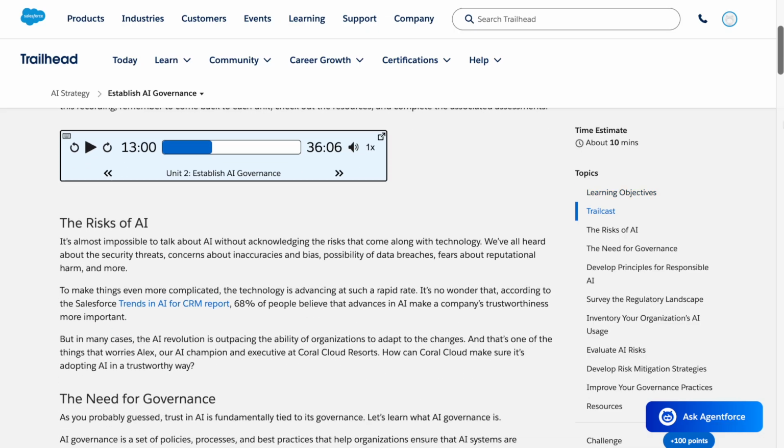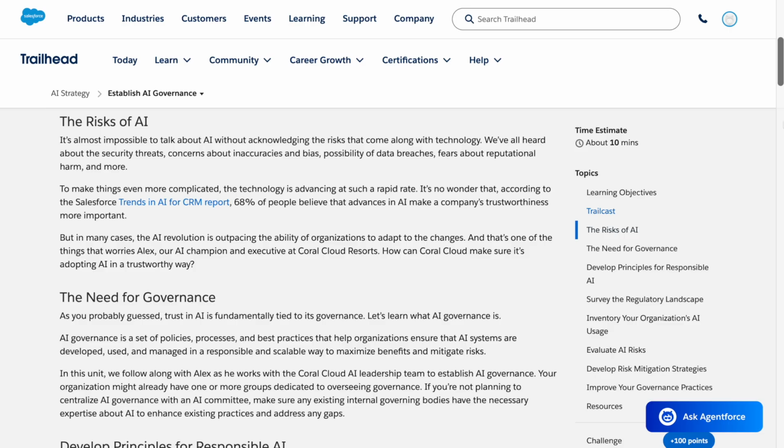The risks of AI. It's almost impossible to talk about AI without acknowledging the risks that come along with the technology. We've all heard about the security threats, concerns about inaccuracies and bias, the possibility of data breaches, fears about reputational harm, and more. To make things even more complicated, the technology is advancing at such a rapid rate.